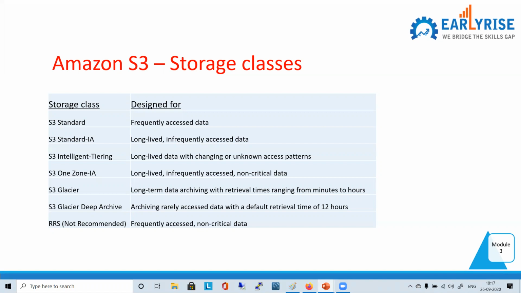I'm telling that we are discussing these storage classes in terms of AWS, right? All these classes are available. Storage devices are available in AWS by default, right?